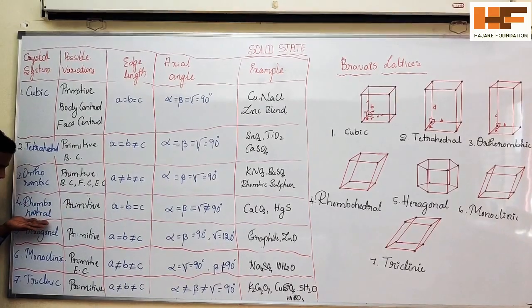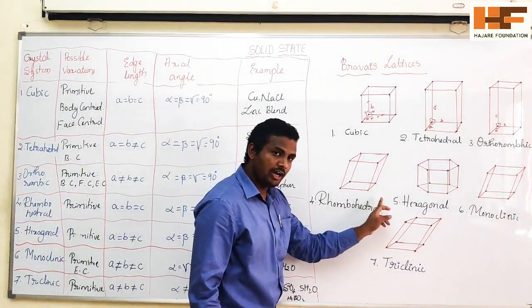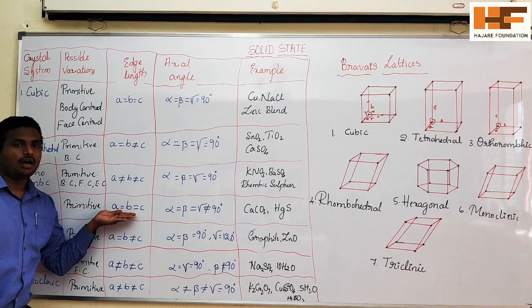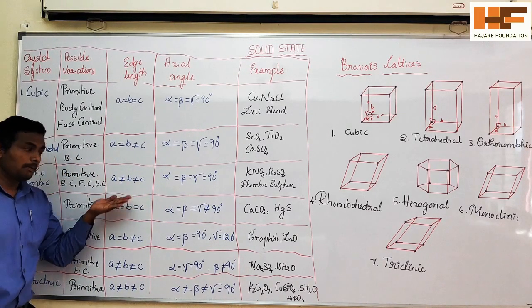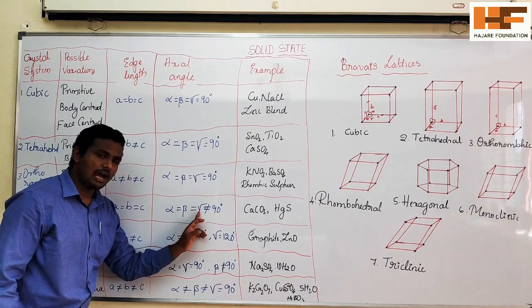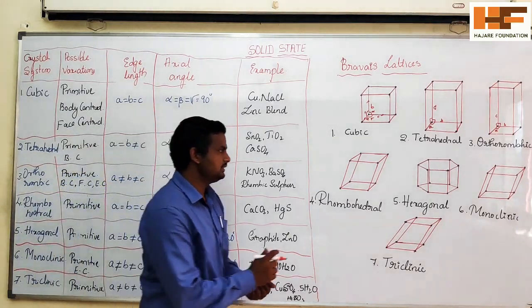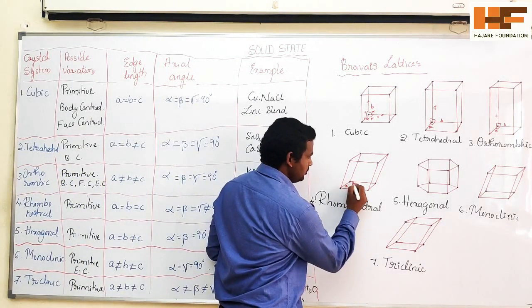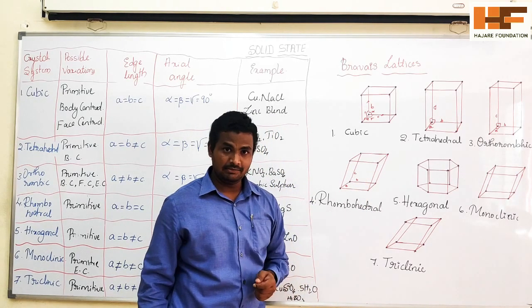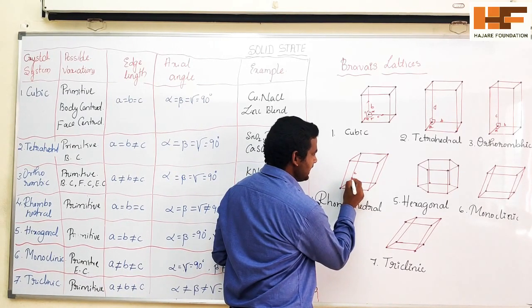Come to the next one, rhombohedral. In the rhombohedral, a is equal to b equal to c, all the edge lengths are the same. But when it comes to the angles, alpha, beta, gamma are not equal to 90 degrees.